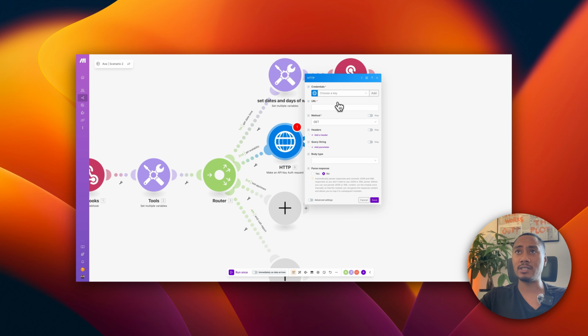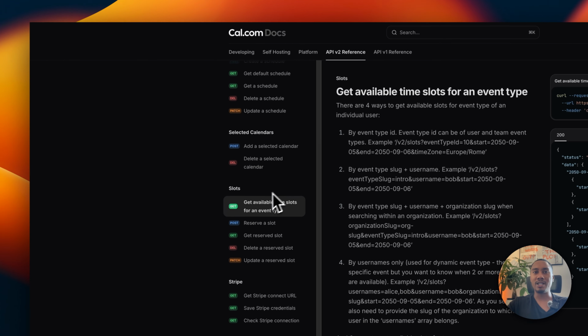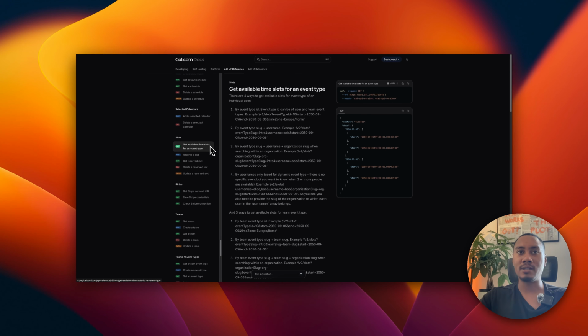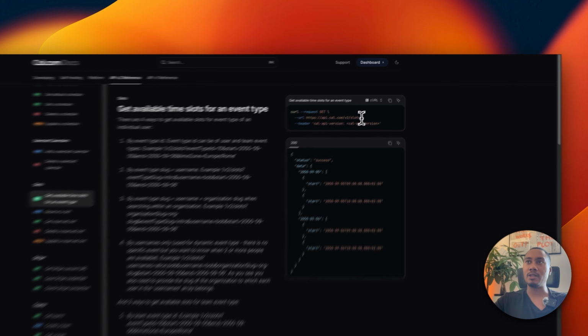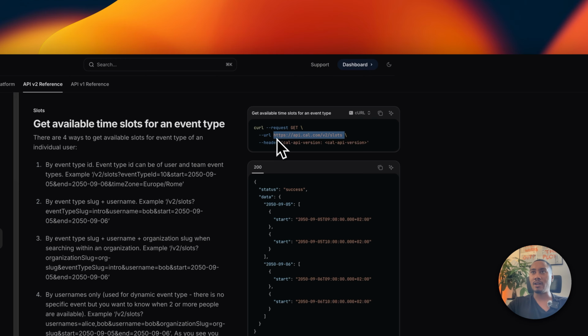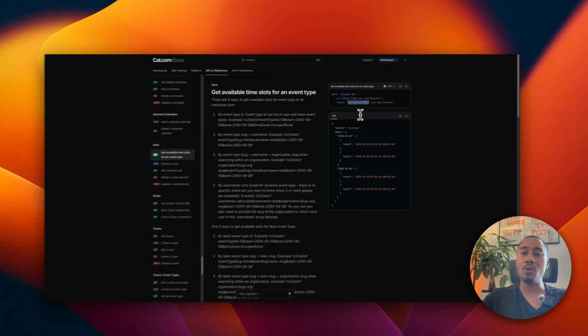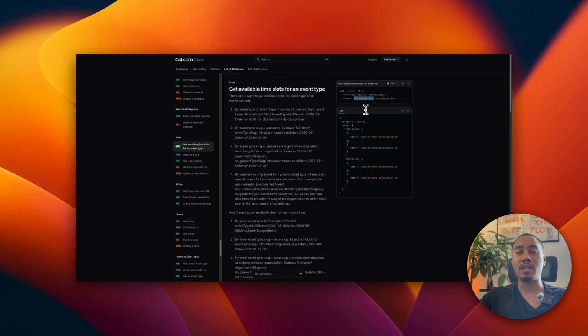So we are going to need to create another keychain so that we can properly integrate with Cal. So first, looking at the documentation, we're going to be getting the available time slots for an event type. And we can see that the requirement is, one, it's a type GET. This is going to be the URL endpoint that we're going to hit. And then also we need to provide in the headers the Cal API version, right? And then also we always need to provide the API key.